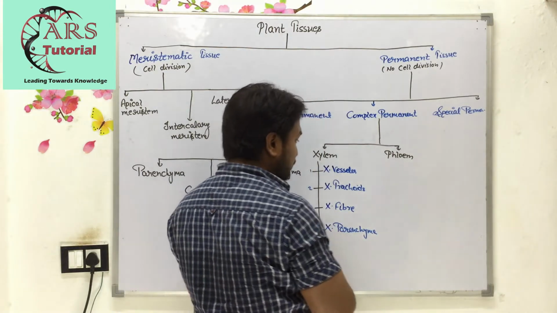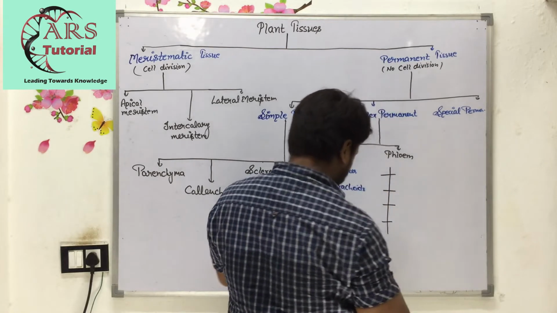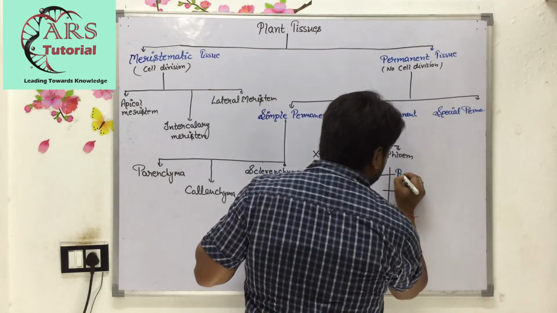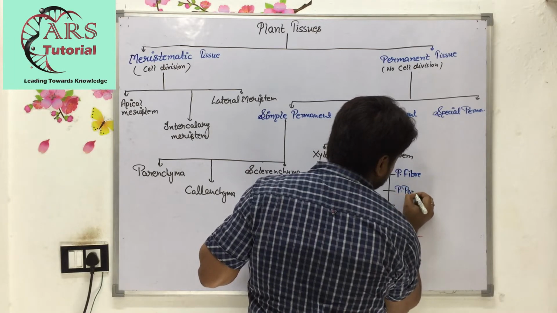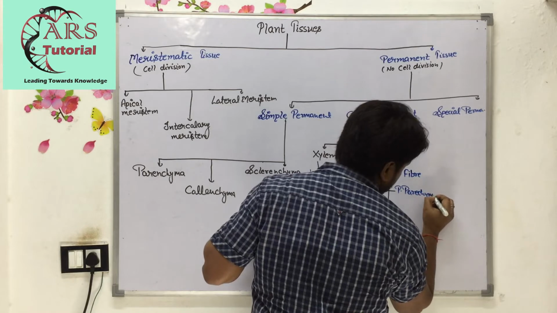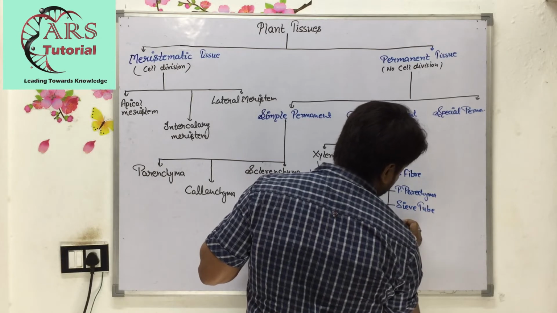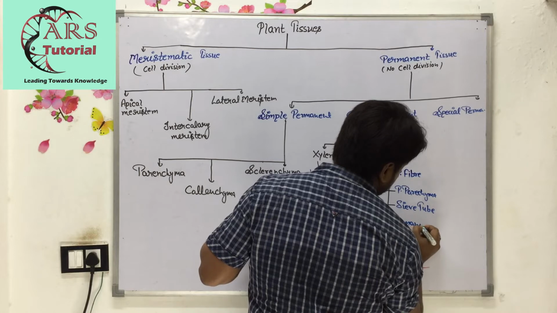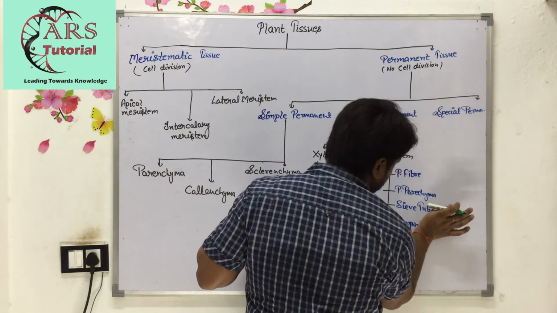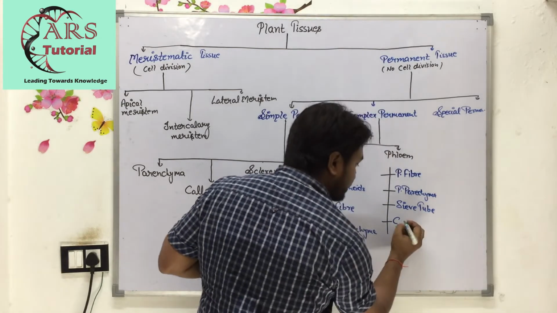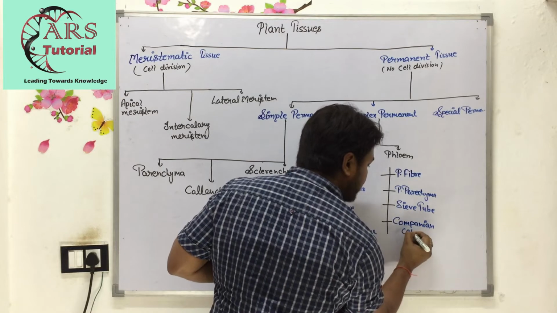Whereas phloem also has four types: phloem fiber, phloem parenchyma, sieve tube and companion cell.